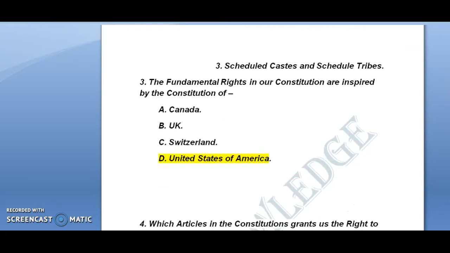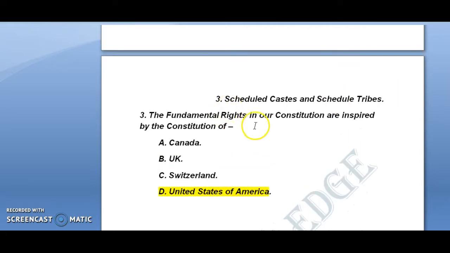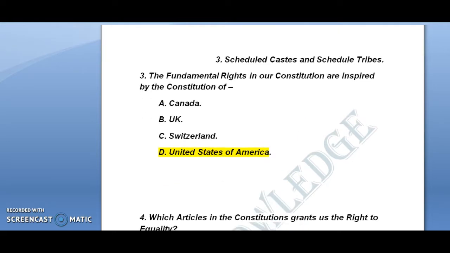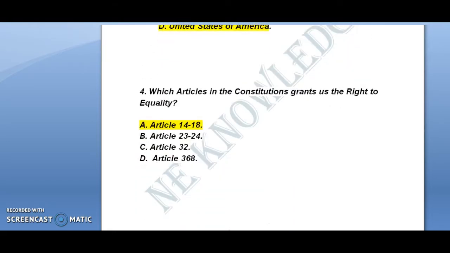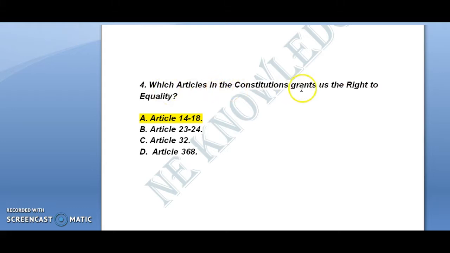Okay, the third question is, the fundamental rights in our Constitution are inspired by the constitution of. Actually, the fundamental rights included in our Constitution are taken from the Constitution of the United States of America. Here option D will be the correct option. The next question is, which article in the Constitution guarantees us the right to equality? I already told it, article number 14 to 18. That is option A is the correct option.